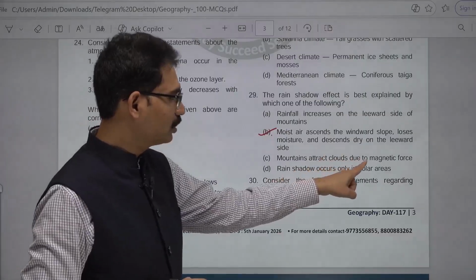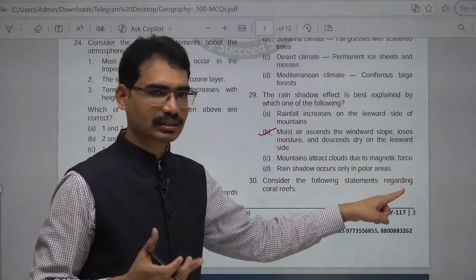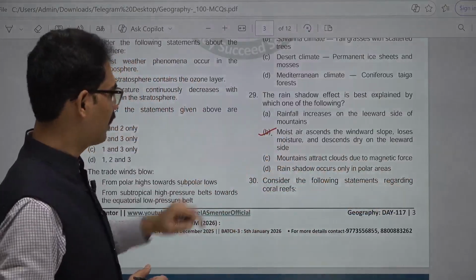Mountains attract clouds due to magnetic force. It is not correct. Rain shadow occurs only in polar areas. No, not the correct one. B is the answer.